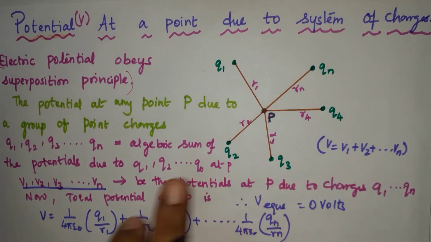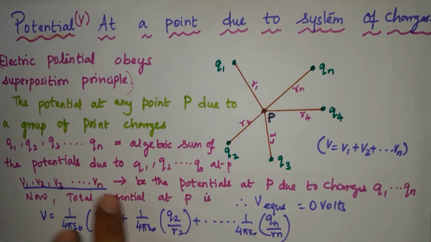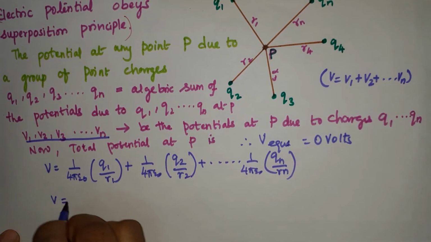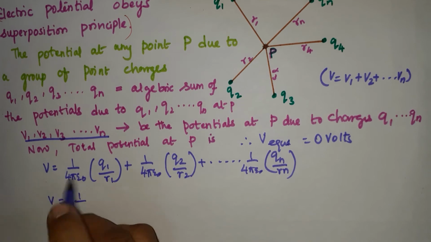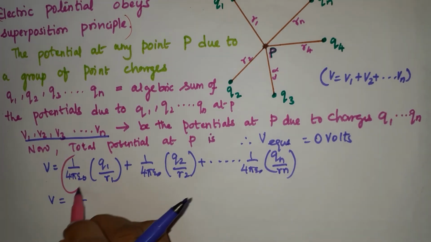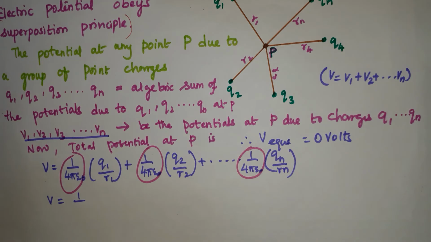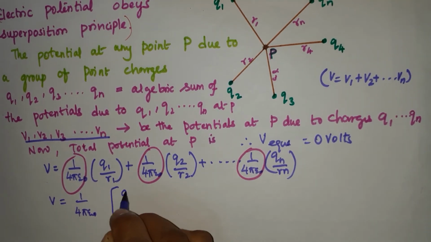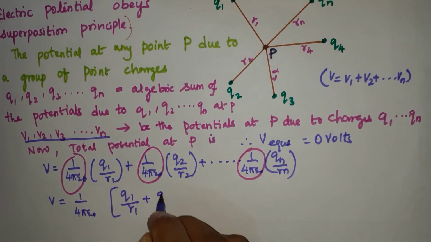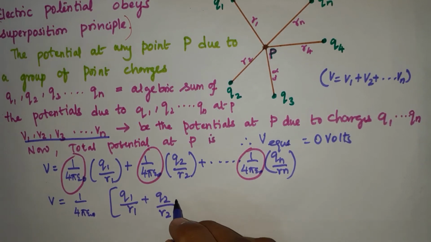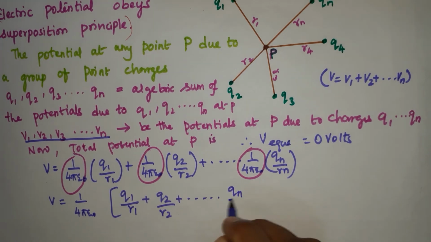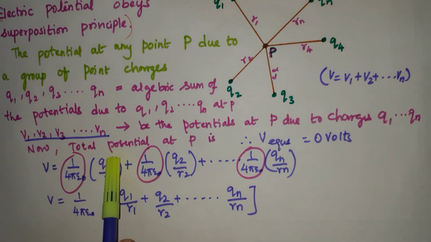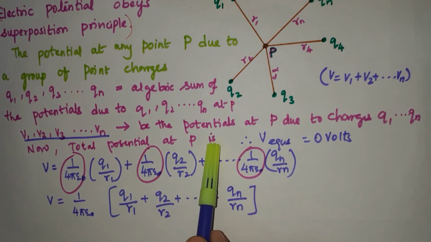Did you understand? Now, taking 1 by 4 pi epsilon naught common outside for all the cases, the remaining would be Q1 by R1 plus Q2 by R2 till Qn by Rn. So this is the total potential at P.